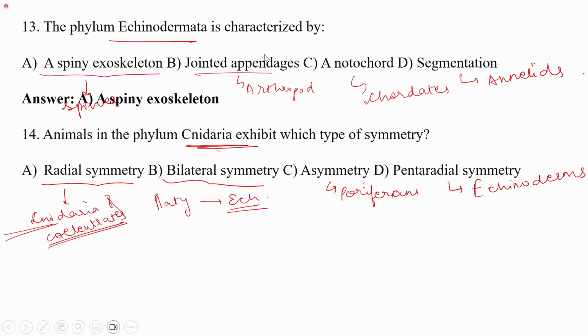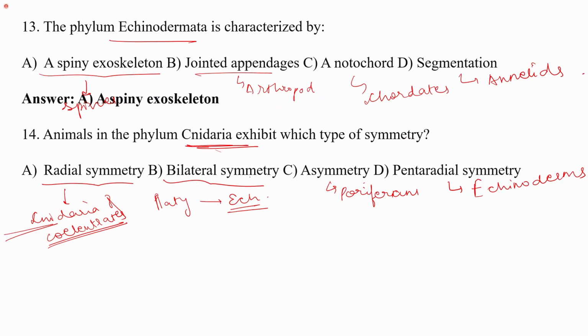Right? So you need to remember all these things by heart, what type of symmetry is exhibited by the animals of which phyla, whether they are coelomates or acoelomates, what is the most important particular characteristic of each phylum. For example, if I talk about echinoderms, they have a water vascular system, fine.